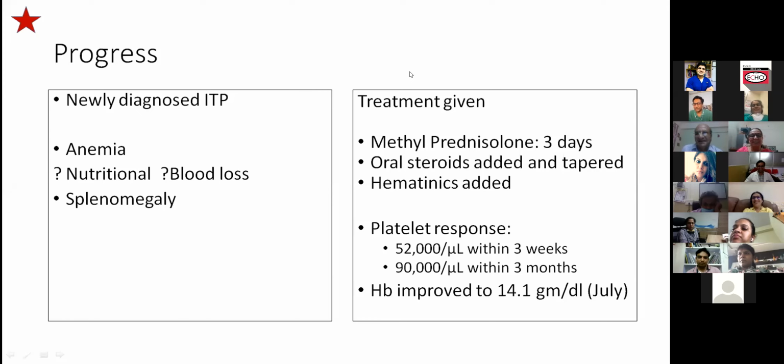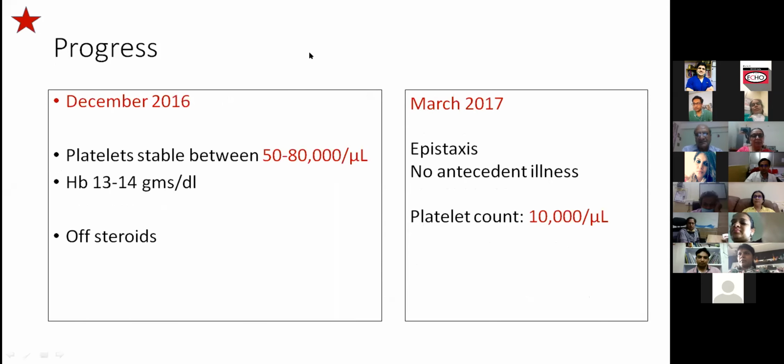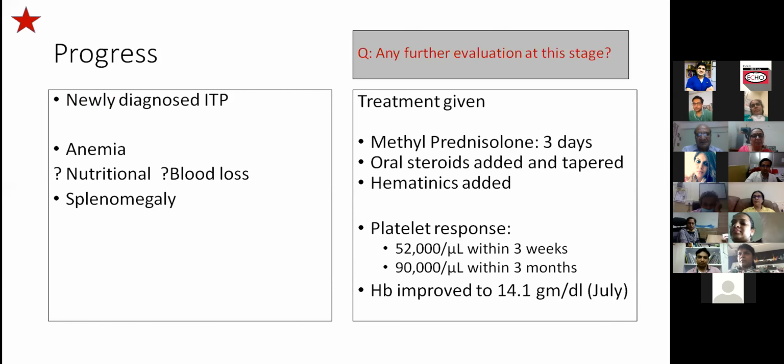After the treatment was initiated, there was a platelet response, with the platelet count reaching up to 52,000 within 3 weeks and up to 90,000 within 3 months. Hemoglobin also improved to 14.1 grams per deciliter in July, after 3 months. So at this point, I wanted to ask whether any other evaluation is required, because she came in with an anemia and we already did a bone marrow. Would you evaluate this child any further?